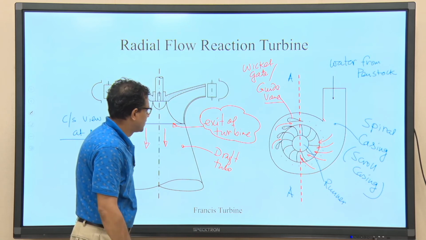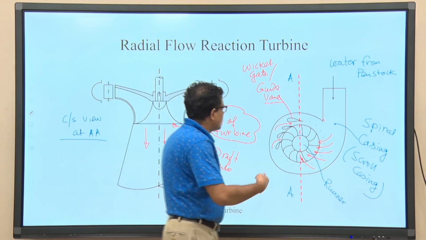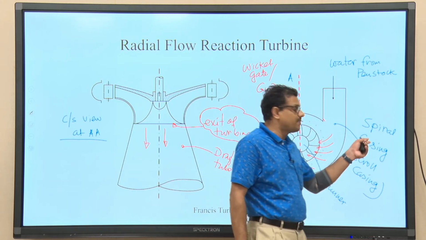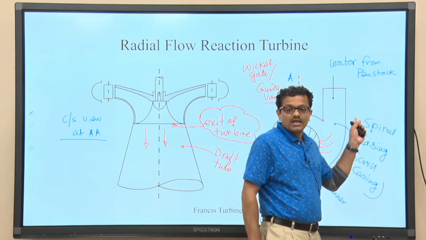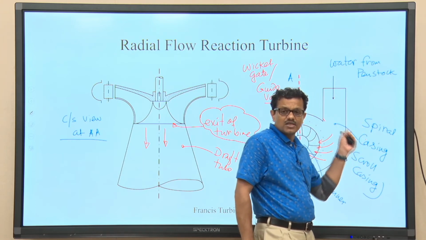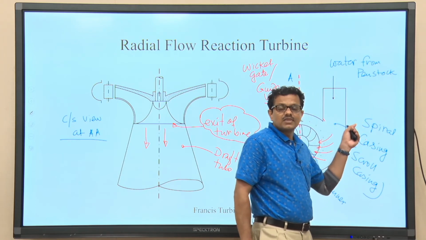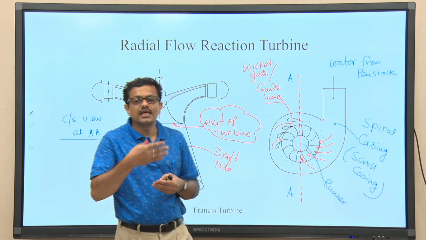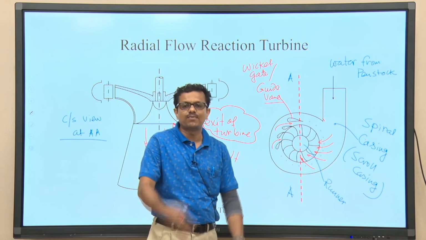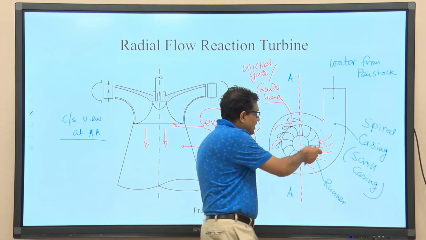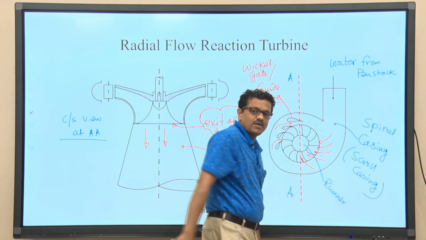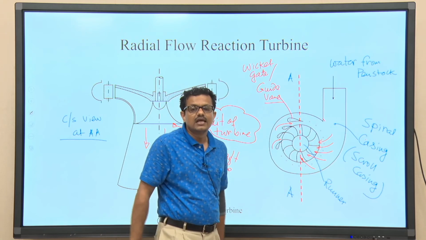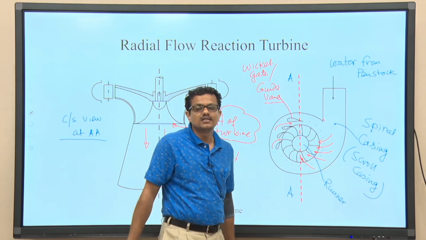That is the objective. So, you have understood the objective of having the spiral casing. First of all, this casing is required, it surrounds the runner, because in the case of a reaction turbine the energy conversion takes place gradually as the fluid passes through the runner. Second, the speciality of this component is that in the direction of flow its area gradually decreases, essentially to maintain the velocity uniform.